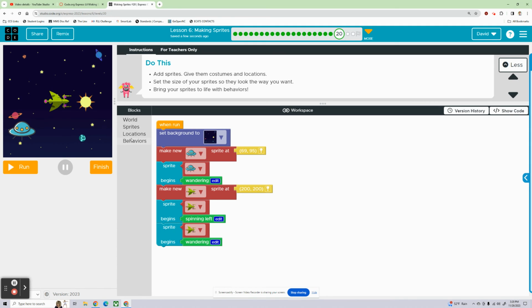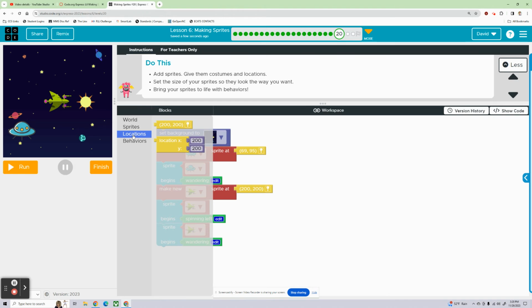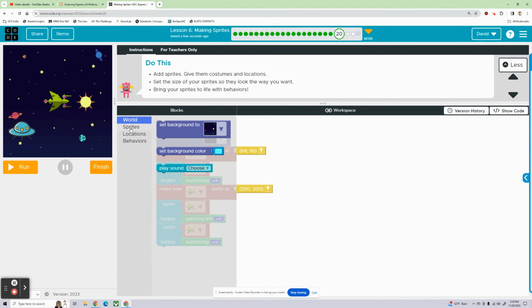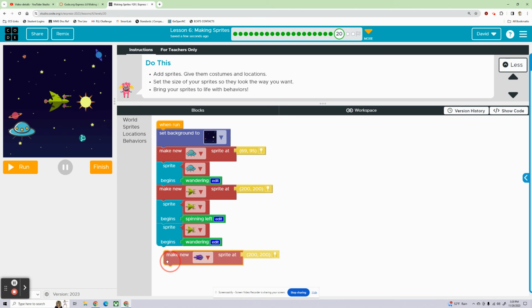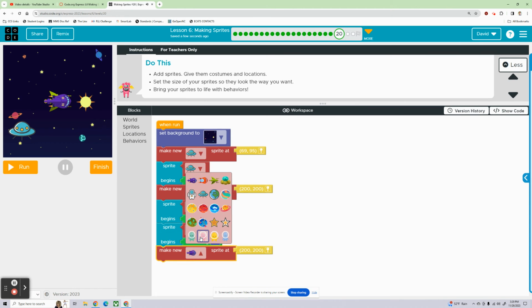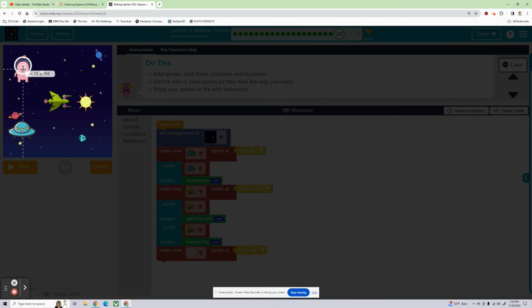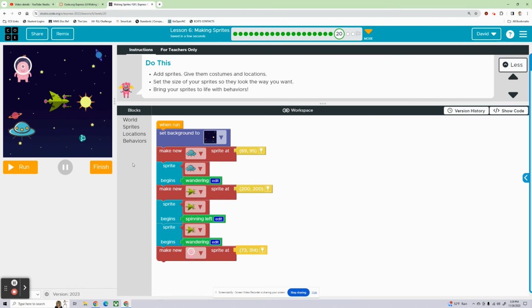And then let's see, what else could we do? Locations, behaviors, sprites, world. Let's get an alien in here, because why not? I like this pink alien. It'll show up real good. And let's give him a location. Put him up there.